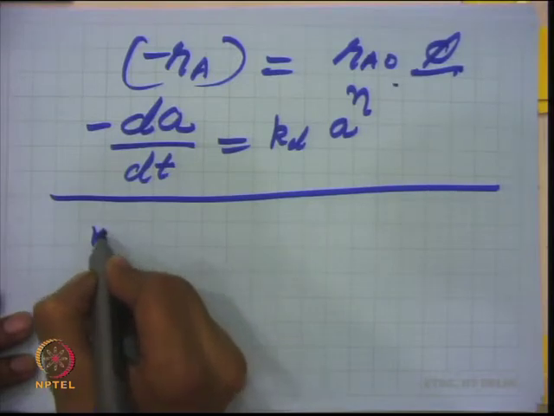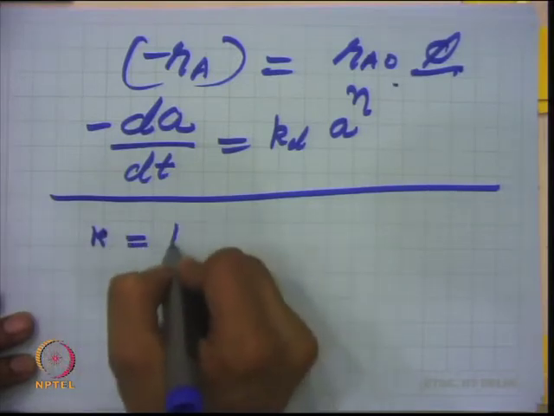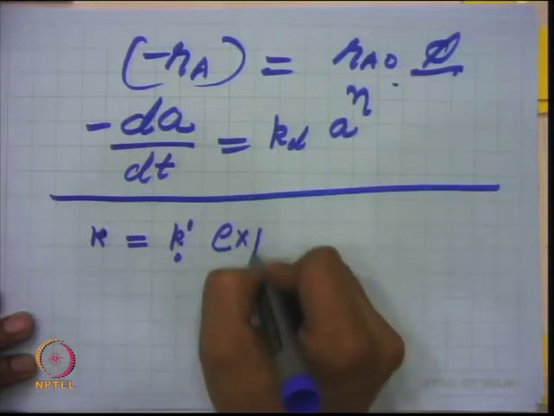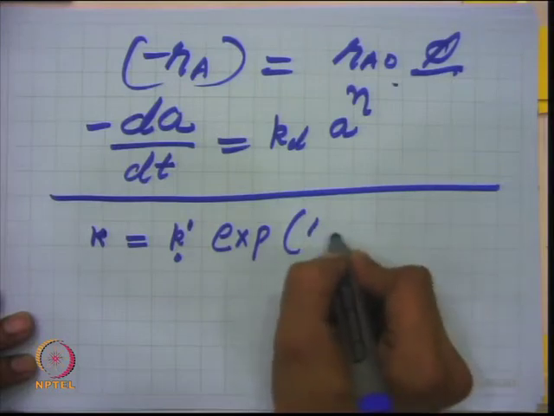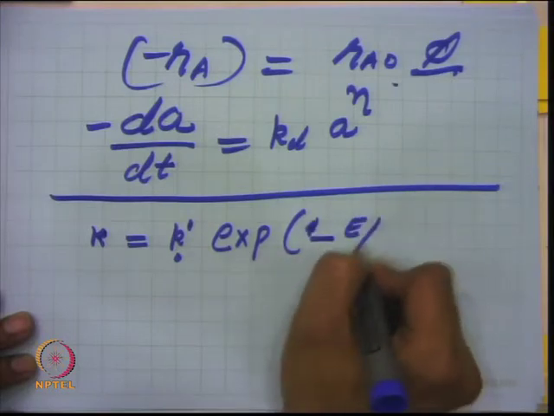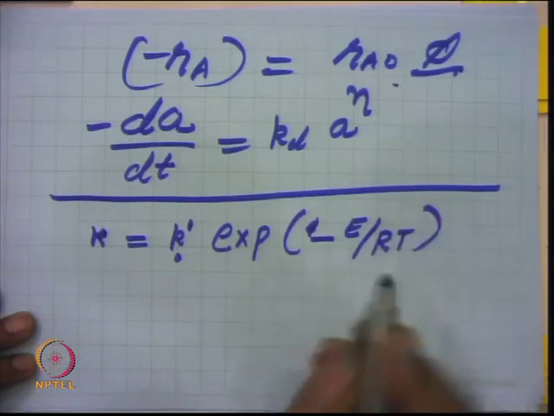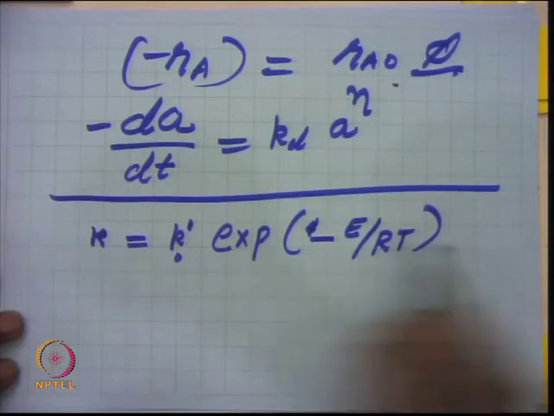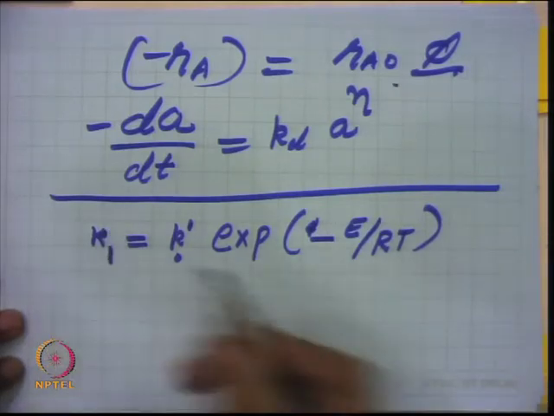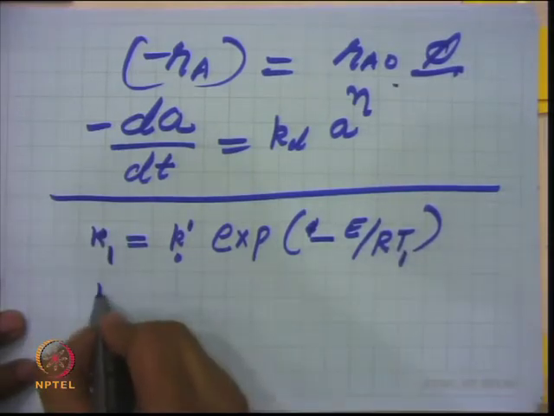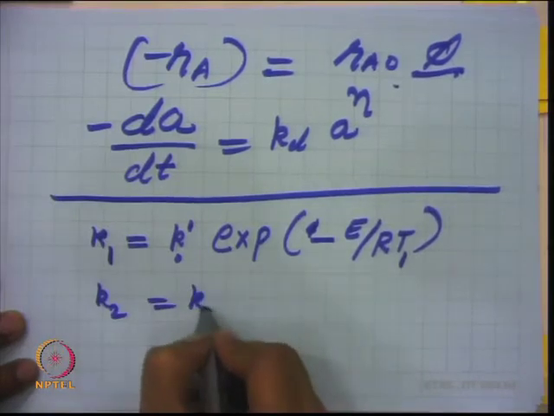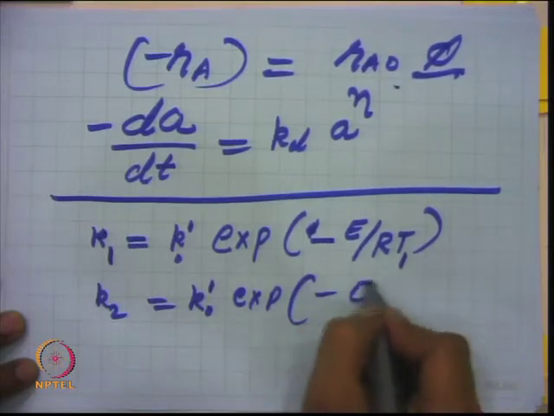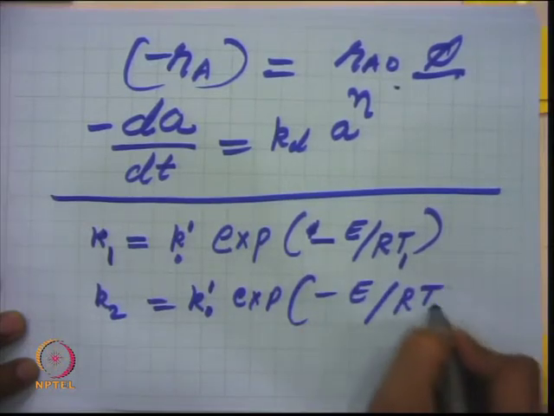The rate constant is generally defined as k equal to some pre-exponential factor k0 dash times e to the power minus E divided by RT, where E is the activation energy for the reaction and T is the temperature in Kelvin. So, if I write the rate constant at two temperatures, k1 at T1 and k2 at T2, this is again k0 dash exp minus E divided by R T2, right.